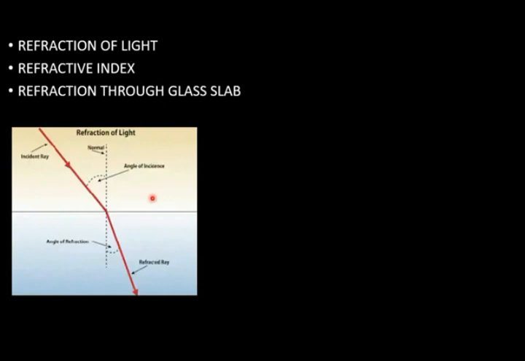So when a ray of light enters from one medium to another, due to change in optical density, the path of light will change, it will bend towards the normal or away from the normal. That is called refraction of light. Again, bending of light when it enters from one medium to another medium is called refraction of light.